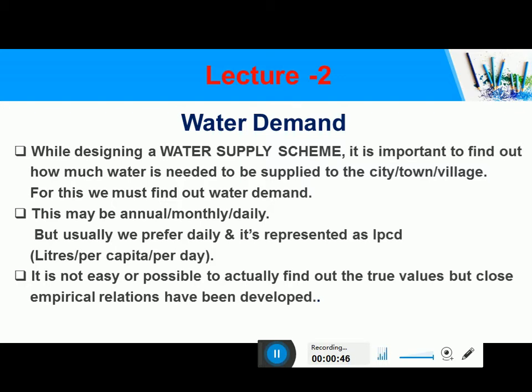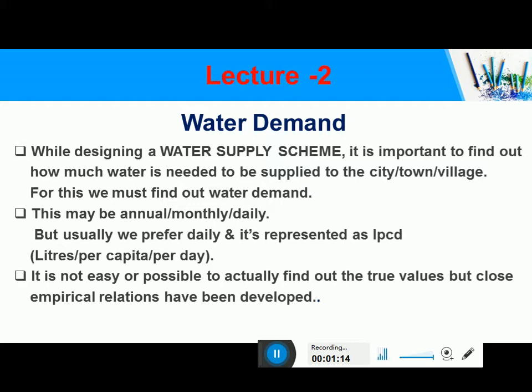So let us say if you have a population of 5,000 people for a small village, then how much water is required by those 5,000 people. Similarly, if you are having an iron and steel industry of so and so metric ton capacity of production of iron and steel on a daily basis, then what is the water requirement?